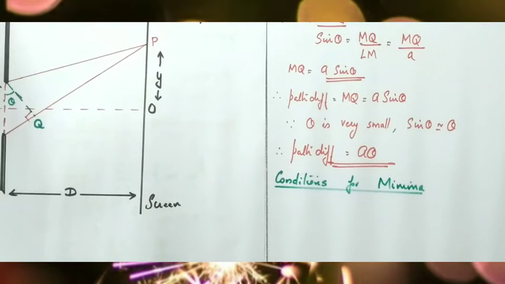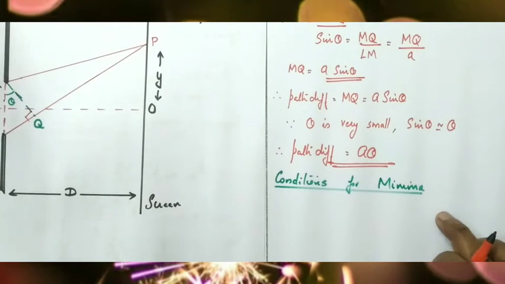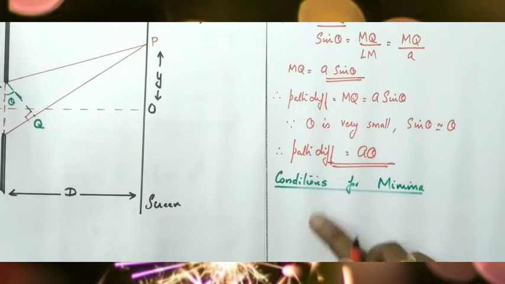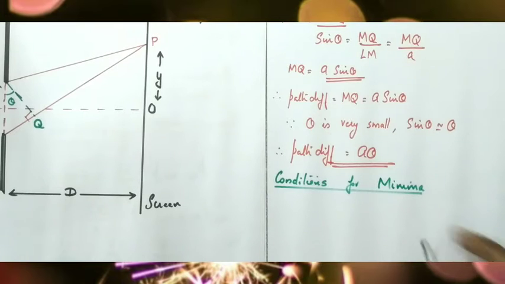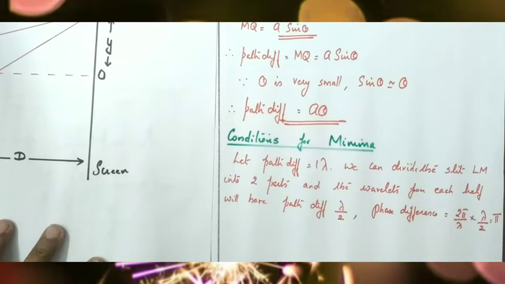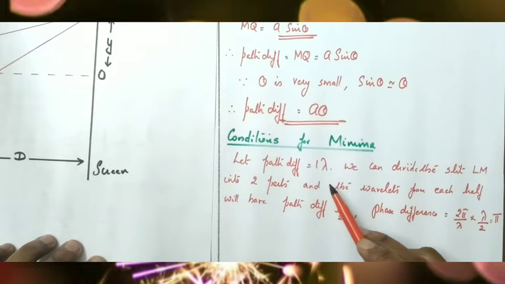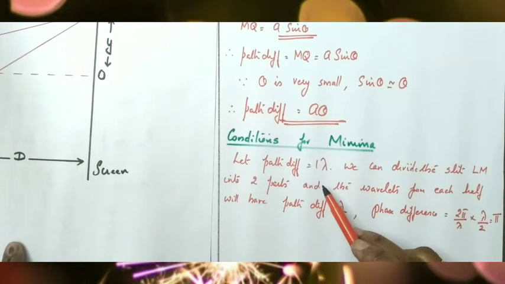Now we can derive the conditions for maxima and minima. Here in the diffraction pattern the bright fringes are called maxima and dark fringes are called minima. First we can obtain the condition for minima. Let path difference be equal to 1 lambda. Path difference between the two wavelets, let it be 1 lambda.